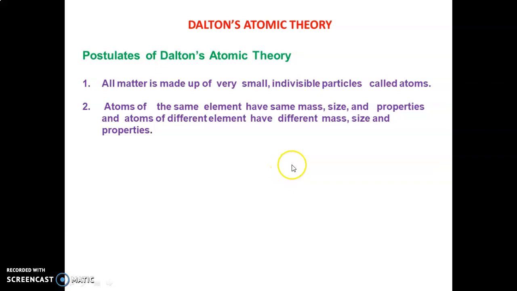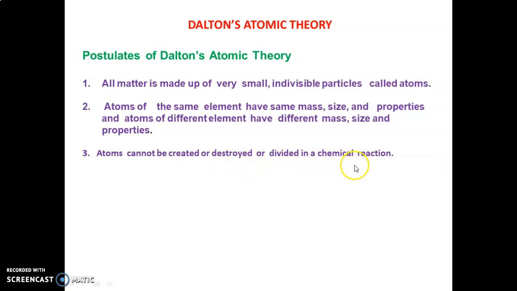to Dalton atomic theory. Okay, third one, atoms cannot be created, destroyed or divided in a chemical reaction. According to Dalton, we cannot create, destroy or divide an atom in a chemical reaction.